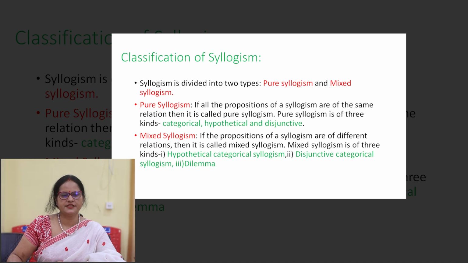Now, classification of syllogism. Syllogism is divided into two types, pure syllogism and mixed syllogism. Pure syllogism: if all the propositions of a syllogism are of the same relation, then it is called pure syllogism. Pure syllogism is of three kinds, that is categorical, hypothetical, and disjunctive. Mixed syllogism: if the propositions of a syllogism are of different relation, then it is called mixed syllogism. Mixed syllogism is of three kinds, that is hypothetical categorical syllogism, disjunctive categorical syllogism, and dilemma.